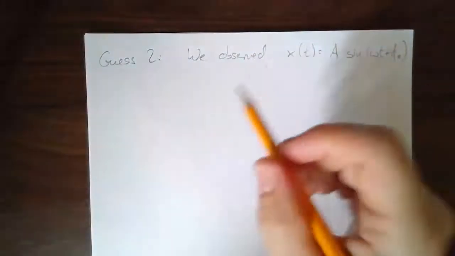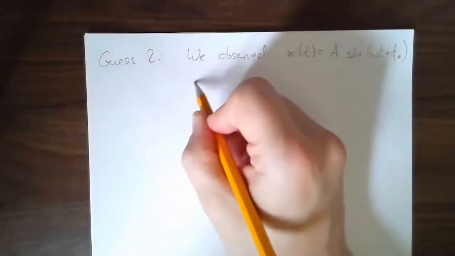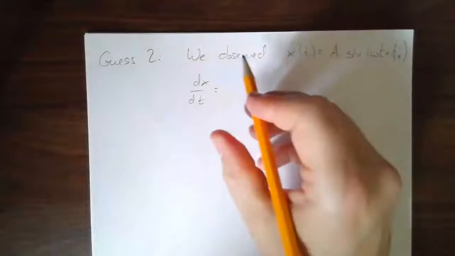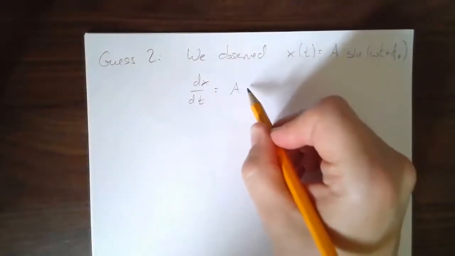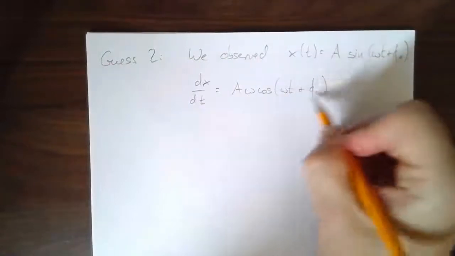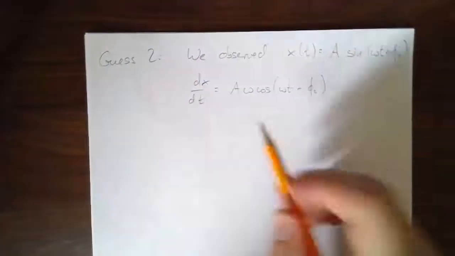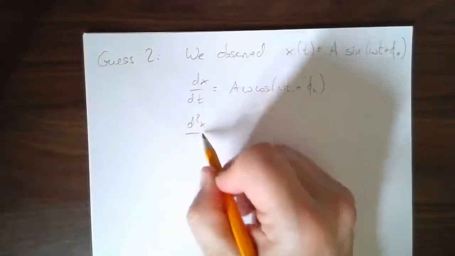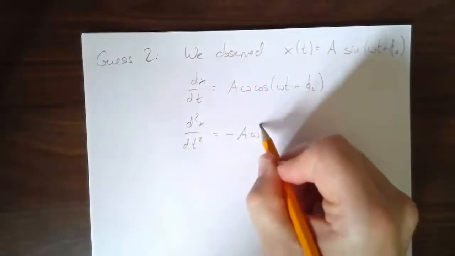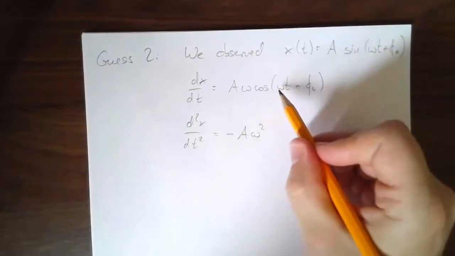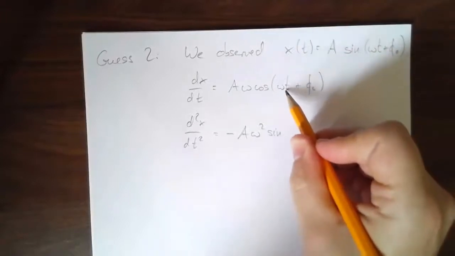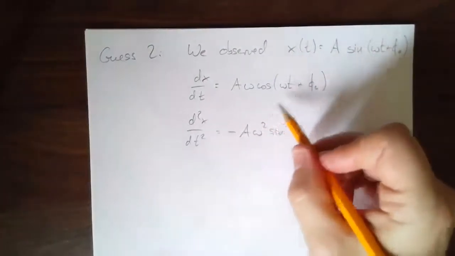Again, we have x, and we need the second derivative. I'm going to find the first derivative first. The first derivative is going to be a omega cosine of omega t plus phi naught. We did this before, differentiating this function. And the second derivative, d2x/dt squared, is going to be minus a omega squared sine of omega t plus phi naught, because cosine goes to minus sine, and the thing that multiplies the variable comes out. That's essentially the chain rule.